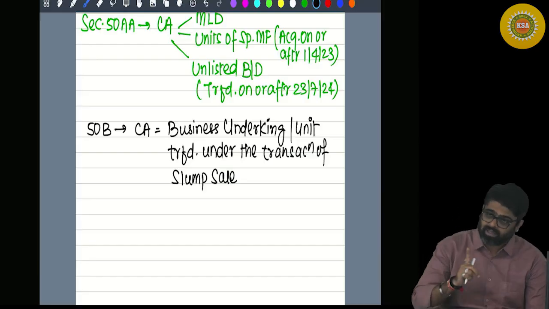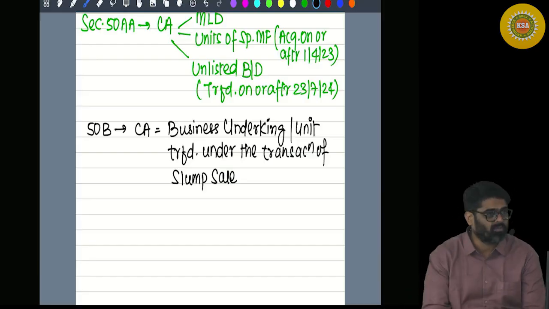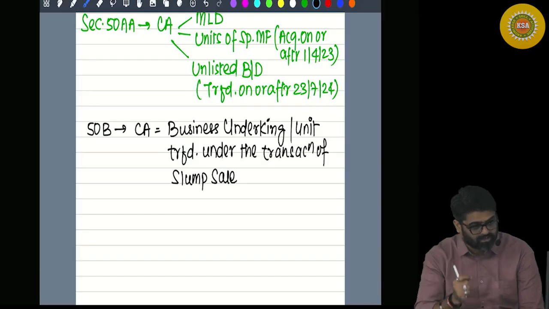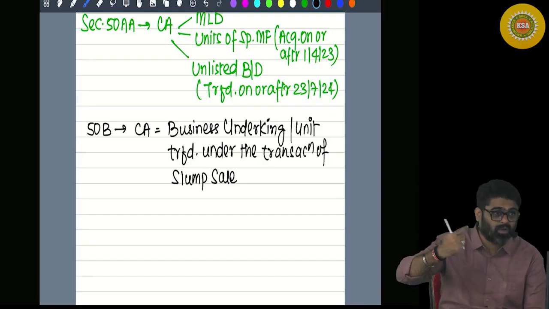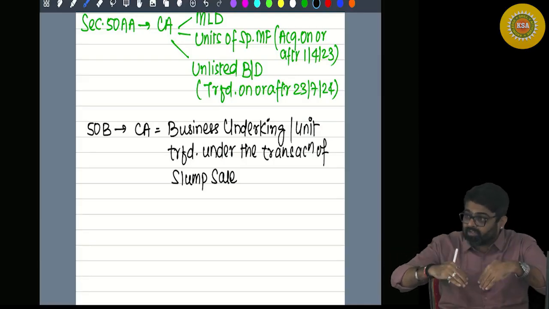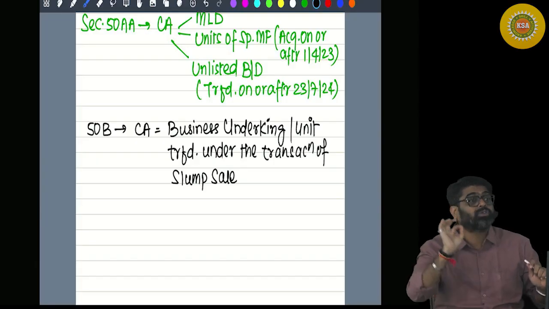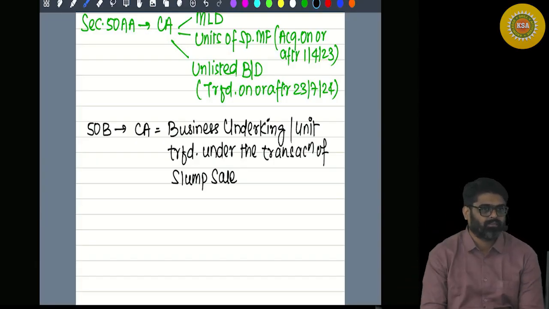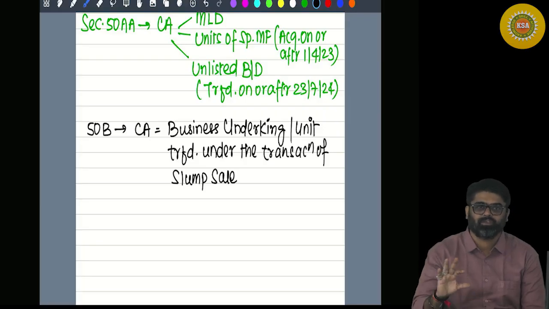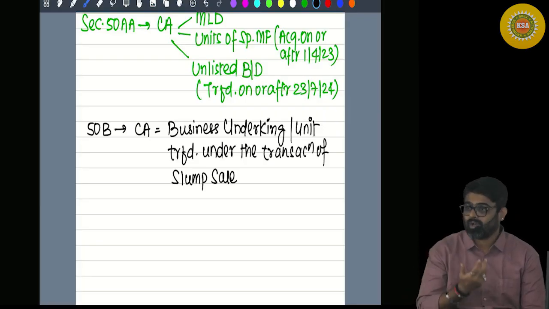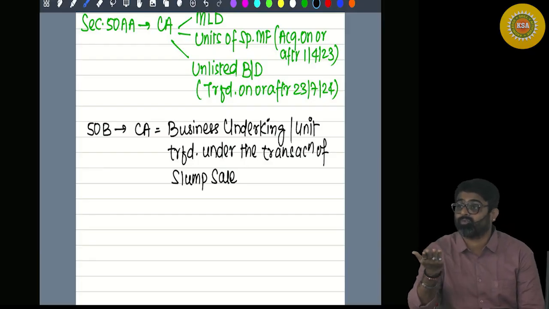Now, in this case, there will be a lot of problem to determine capital gain for each asset which is getting transferred along with the business undertaking. There will be a huge difficulty to calculate capital gain, because individual values are not assigned. So I don't know for how much my land is transferred. FVC is not known. I don't know for how much my building is transferred, because in the lump sum amount, I don't know how much I have charged for the building.